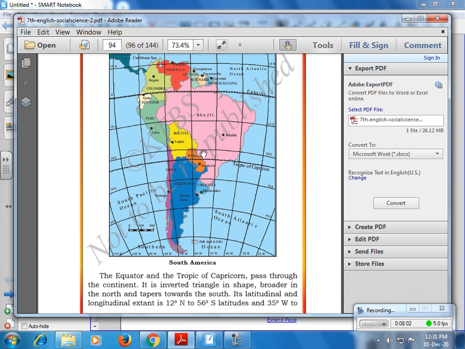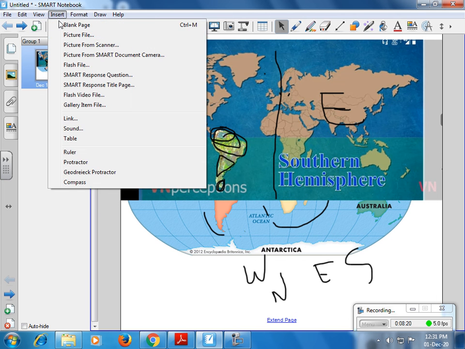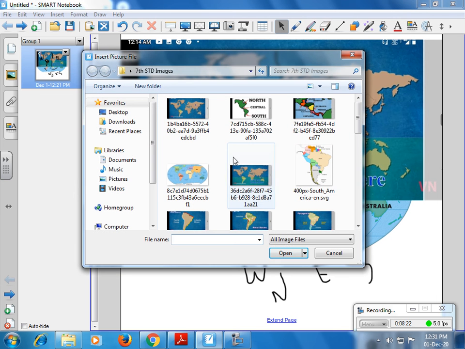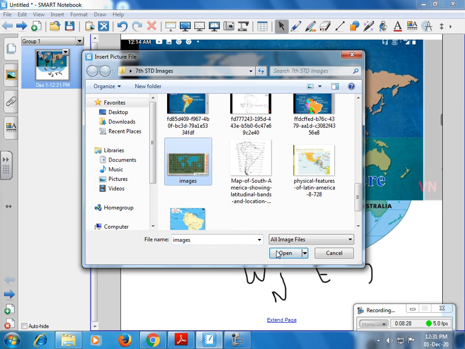These two latitudes pass through South America. Let me explain the latitudinal extent and the longitudinal extent through the picture. First I will make you understand degrees.